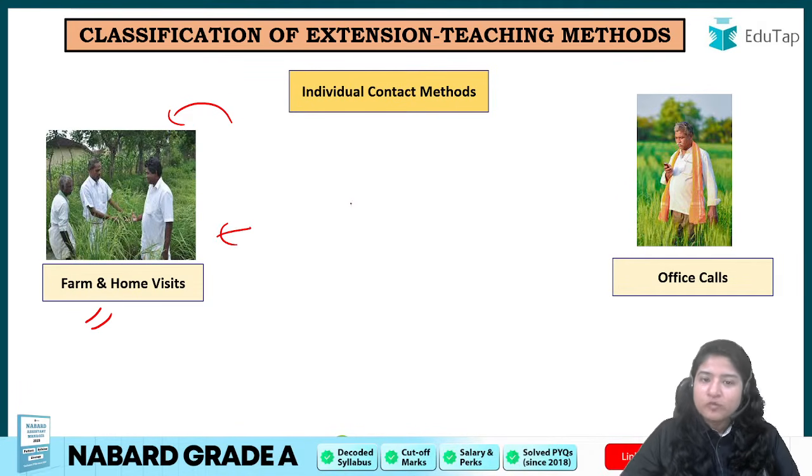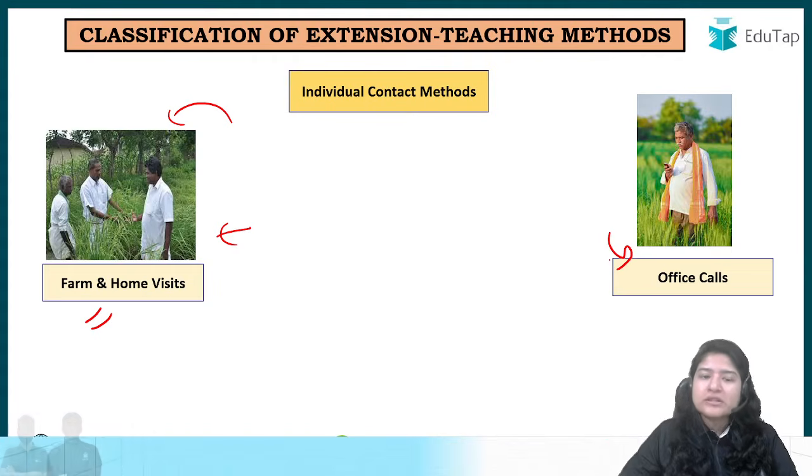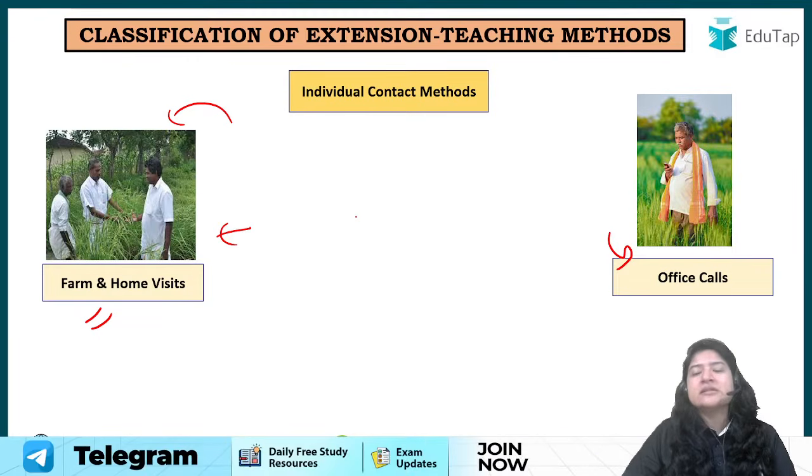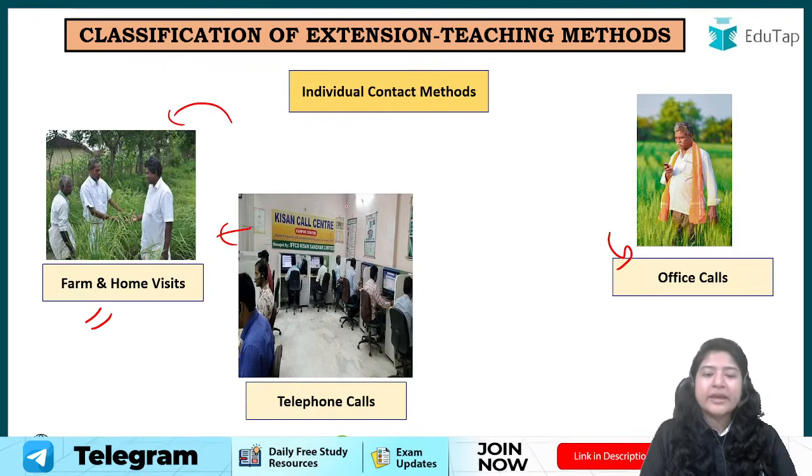So that is farm and home visit, that can be done. Another is office calls. Sometimes, for example, if the extension officer is not able to go for the farm visit, then in that case the farmer can call them. Okay. In that category there is a new, modified form.